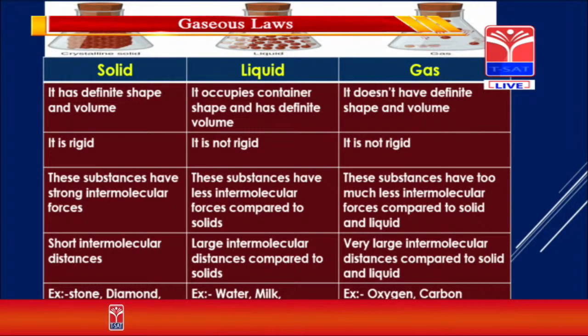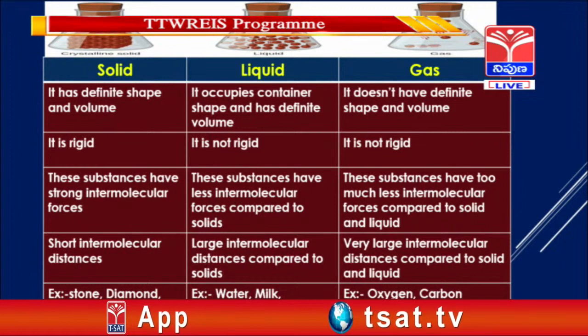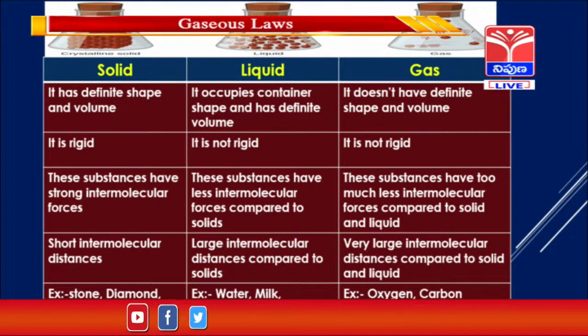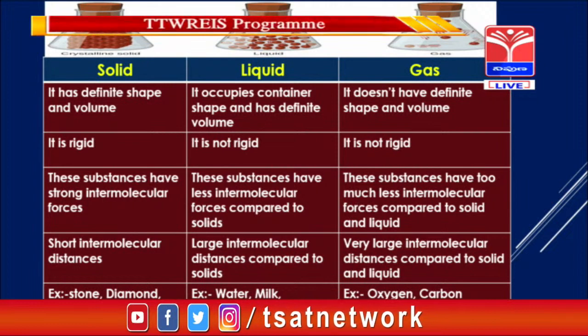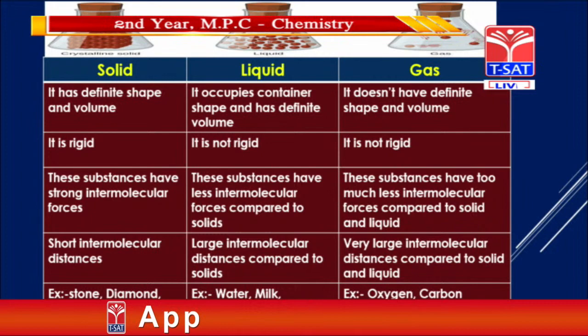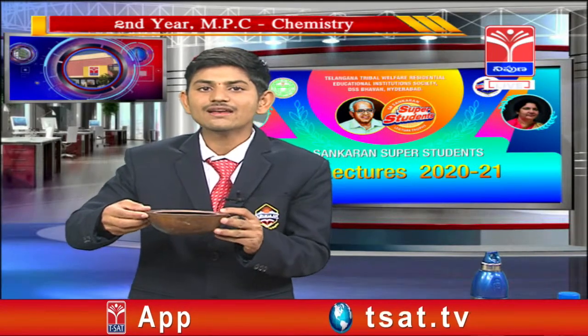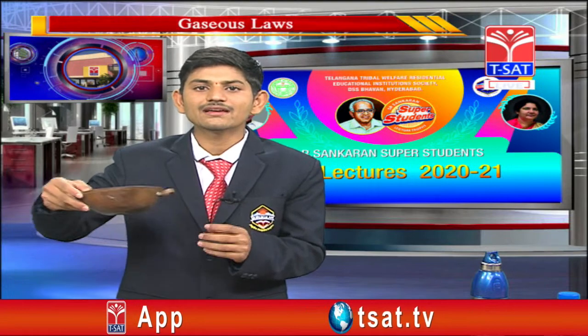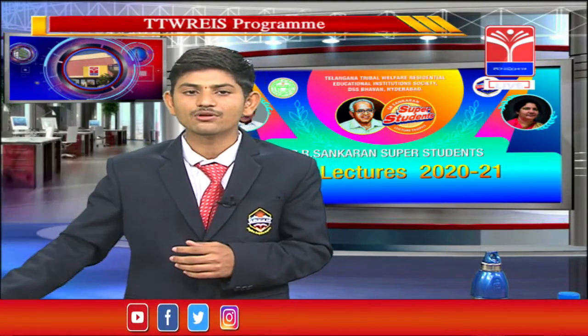Friends, I think you are familiar with the physical properties of matter. Once again, let me recall what the physical properties of matter are. If you talk about solids, solids have a definite shape and definite volume. For example, let me take the bowl. We are calling the bowl a solid. So I am keeping this bowl on the table.